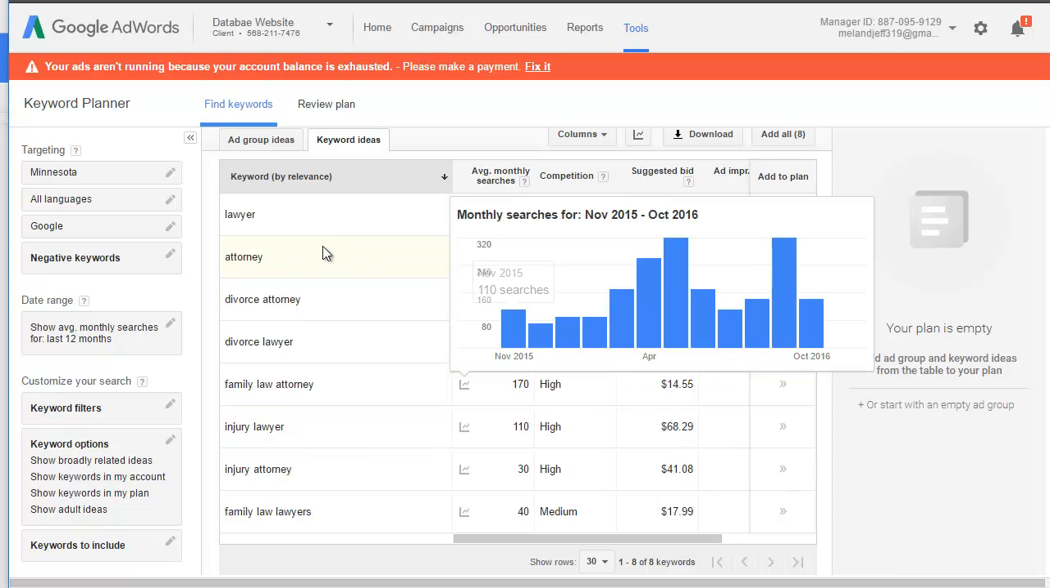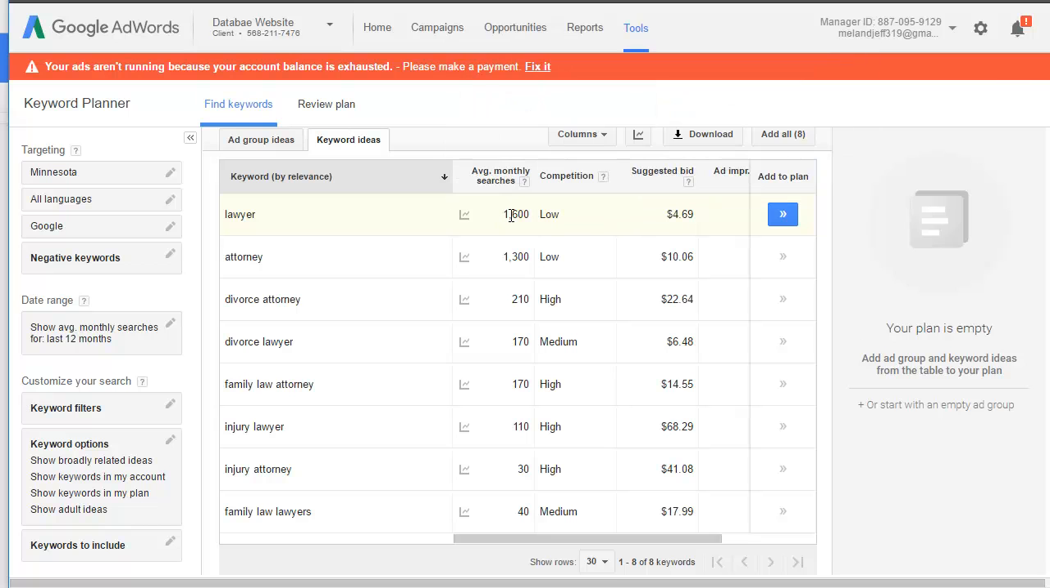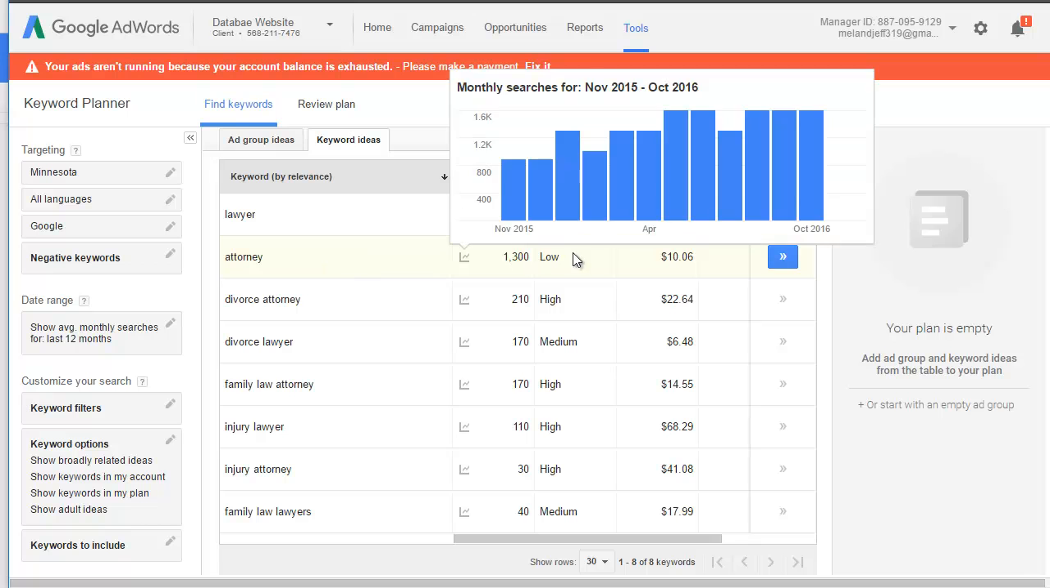Now, why is lawyer such a low competition and a lower price? Because people could be searching for lawyer for other reasons than for hiring a lawyer. They could be doing research on becoming a lawyer, or research about other things about lawyers and attorneys. So that's such a general term that they're not necessarily as valuable as a search term for getting customers.